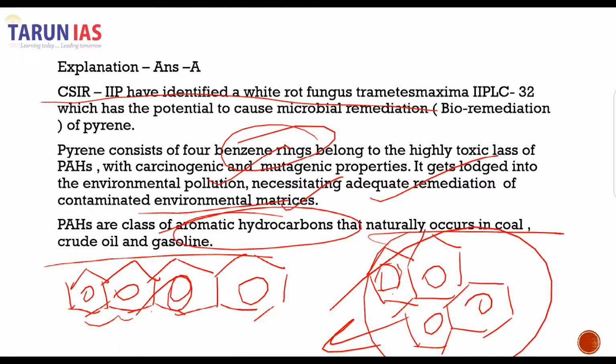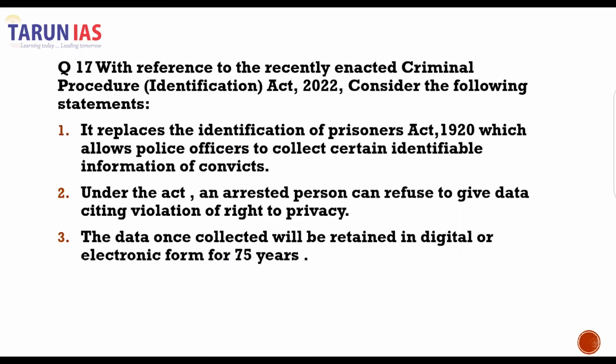So A was our correct answer. We'll move on to the next question. Question number 17 talks about, with reference to the recently enacted Criminal Procedure Identification Act of 2022, consider the following statements. It replaces the Identification of Prisoners Act 1920, which allows police officers to collect certain identifiable information of convicts under the act. This is the correct statement. The first one is correct, that it does replace the Prisoners Act of 1920, with certain provisions in the act which allow officers to collect certain identifiable information of the convict.